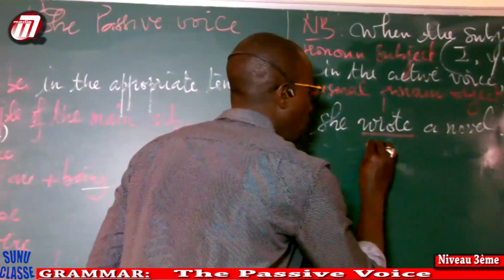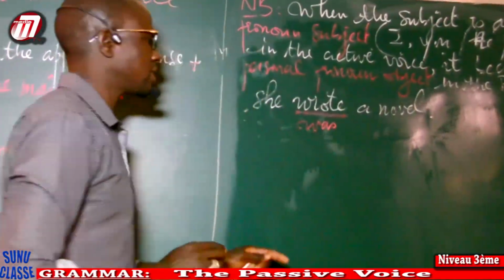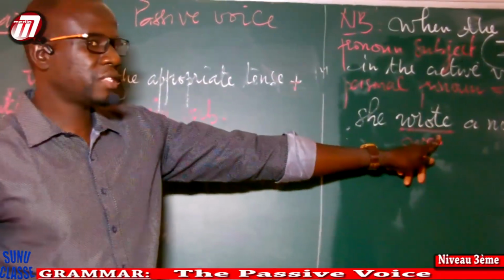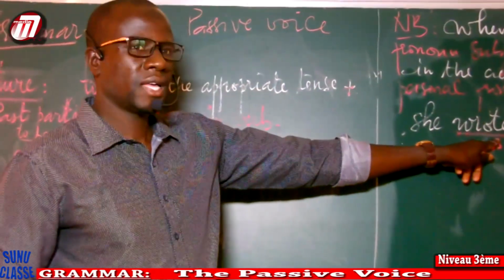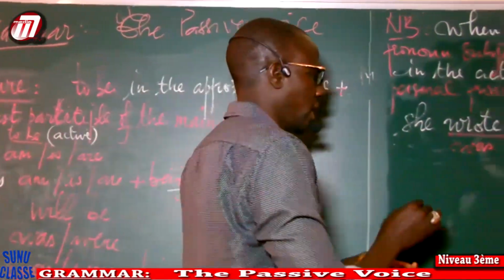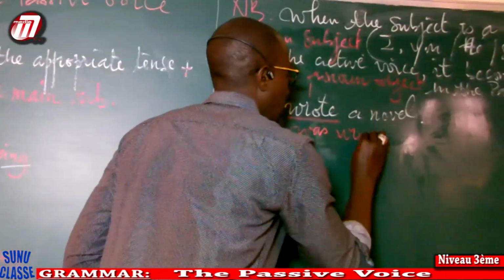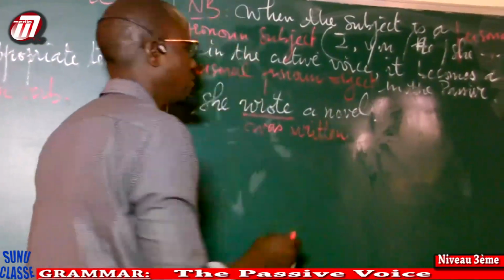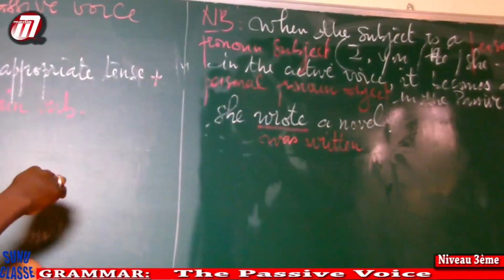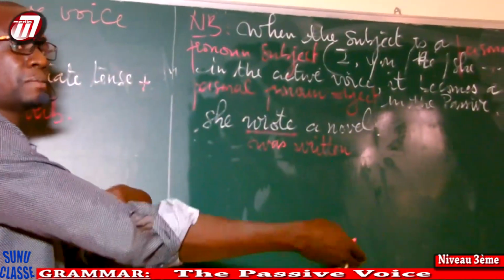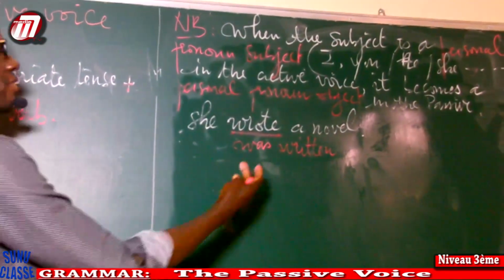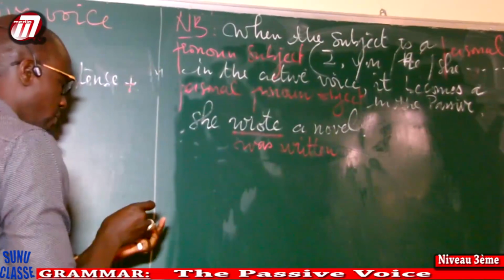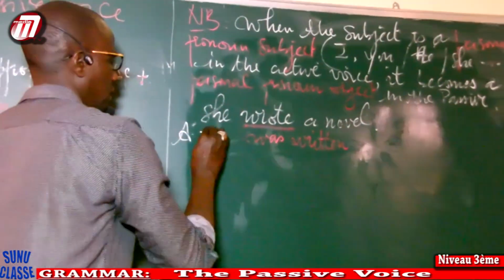I'm going to have here was, plus the past participle of this verb: written. Was written. And now, the subject becomes object, and the object becomes subject. We have here a novel. We're going to have a novel.